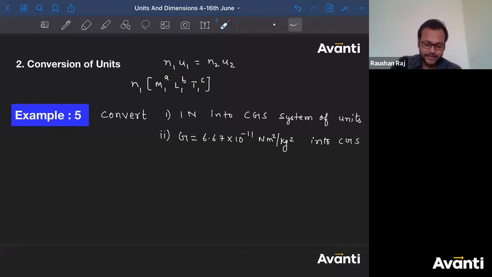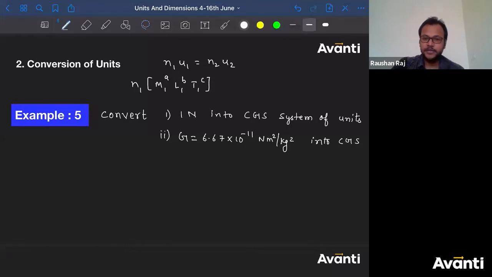Whether I write this dimension in this unit or in any other unit, does it depend? Guys, tell me, does the dimension depend on the system of unit that you have selected? Please write your answer in the chat. Does the dimension of a physical quantity depend on the system of unit selected? Quickly tell me. No. Okay, why no?